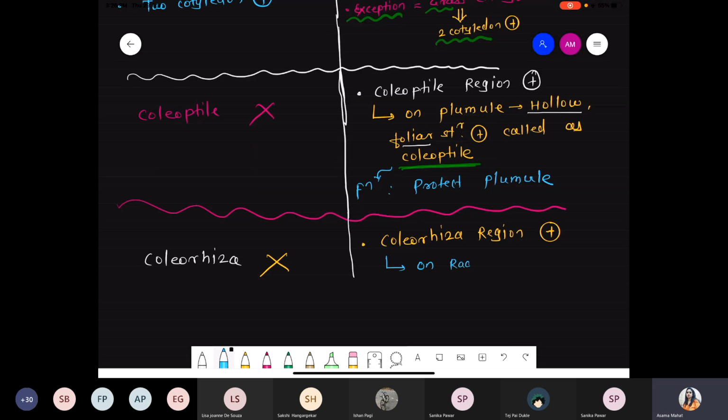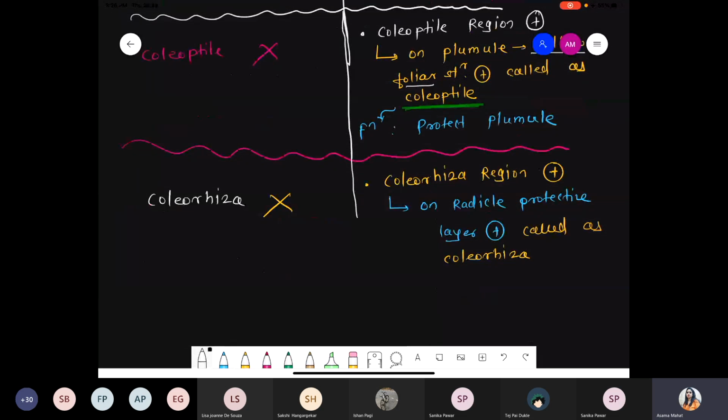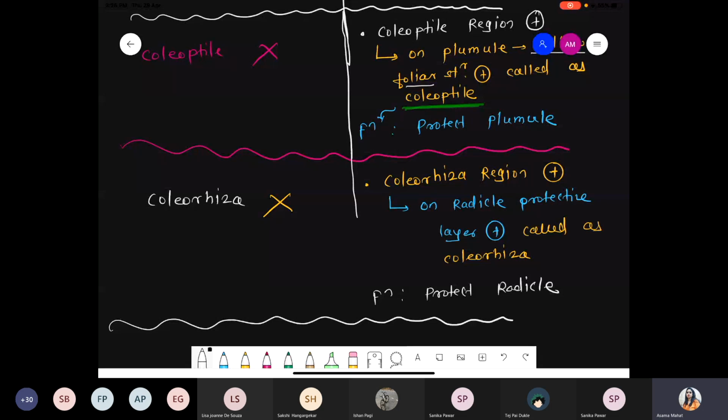On the radicle, there is a protective layer present. That protective layer is called the coleorhiza. And what is the function of the coleorhiza then? Protection of the radicle. Simple. It protects the radicle region. So the coleorhiza as well as the coleoptile are characteristic features present in monocot, while in the dicot they are absent. Got it?